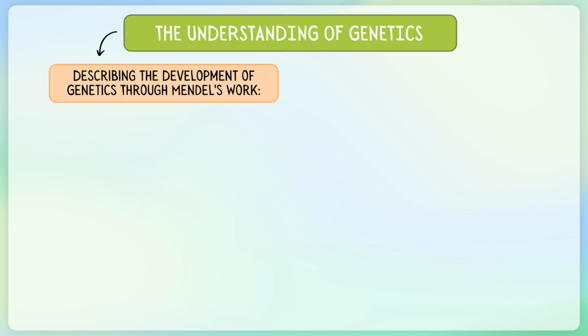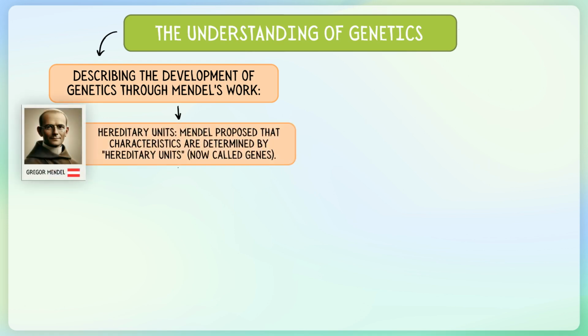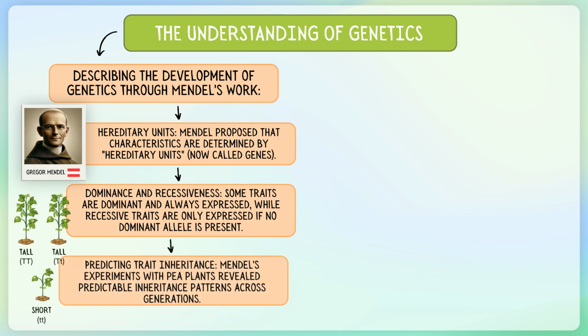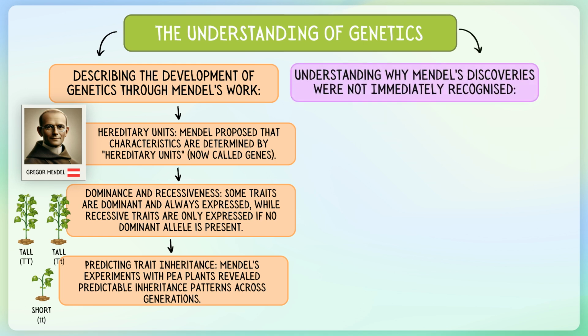In today's lesson, we explored the fascinating history and development of genetics, with a particular focus on the pioneering work of Gregor Mendel. We began by examining Mendel's groundbreaking experiments with pea plants, where he formulated the fundamental laws of inheritance, including the concepts of units of heredity and dominant and recessive traits, and observed trait inheritance patterns. Mendel's work laid the foundation for our understanding of genetics.